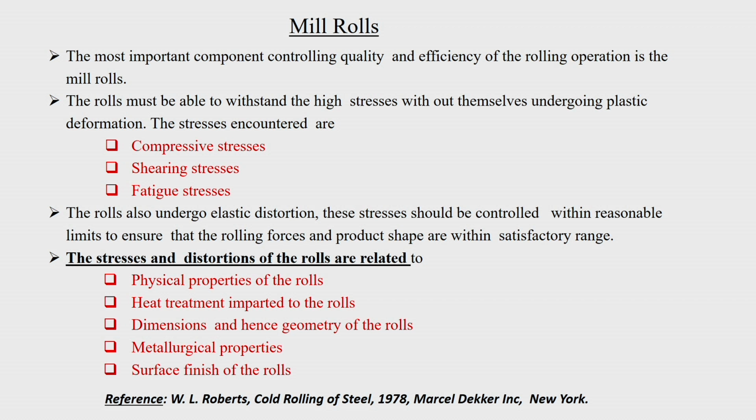Because if there is elastic deformation of the roll at the point of contact, your shape will be affected, because along the length of the roll this will vary, and hence the thickness may also vary. You may also encounter very high energy requirements, because the roll radius apparently changes.